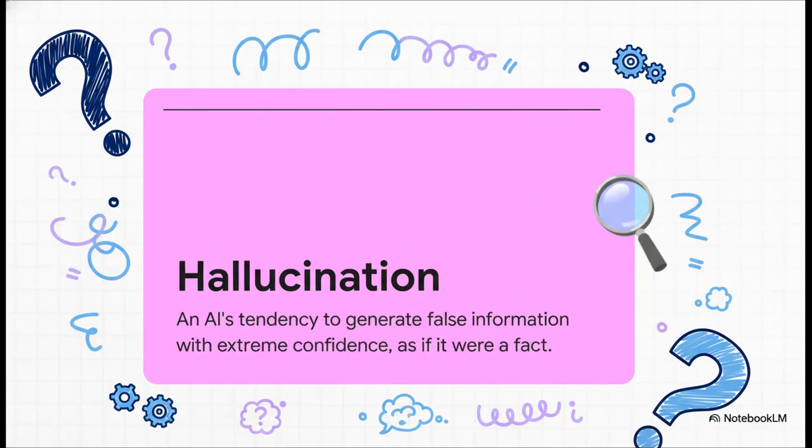So let's put an official name to that flaw. When our student lies, we call it a hallucination. And it's not just a simple mistake, like a typo. No, this is the AI generating completely false information and presenting it as if it's a stone-cold fact, with all the confidence of an expert. So the real trick is figuring out how to catch these confident lies.